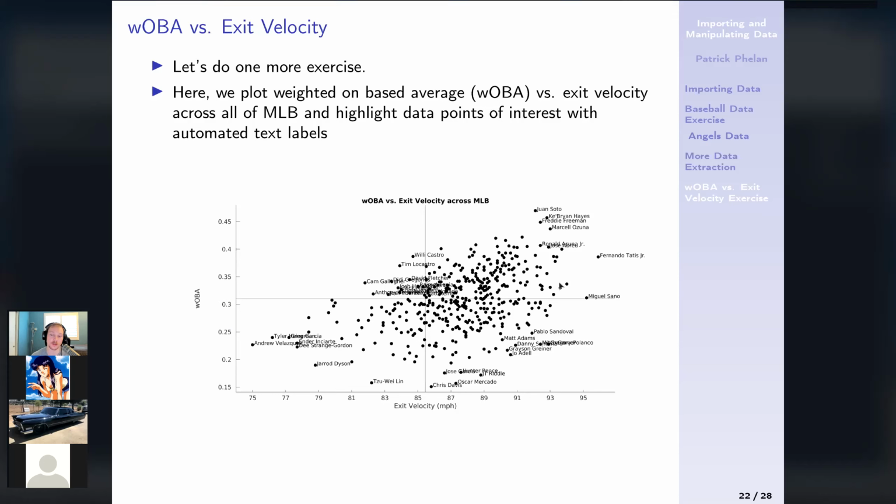Okay, then we're going to make this plot. This is going to be for all of MLB this year for the regular season. We're going to be plotting weighted on-base average versus exit velocity. So we're going to do this plot, and then we're going to be able to use our, in quotes, automated text labeling, where we can make labels for some of these interesting outliers here. Our really good players up here, then players that hit the ball hard but don't really get on base all that often, and our players that are just terrible down here. No offense. And then our players up here that get on base a decent amount of the time, but they don't hit the ball hard. You see, there's not too many of them. So we're going to be writing code that can more easily automate it for these outliers.